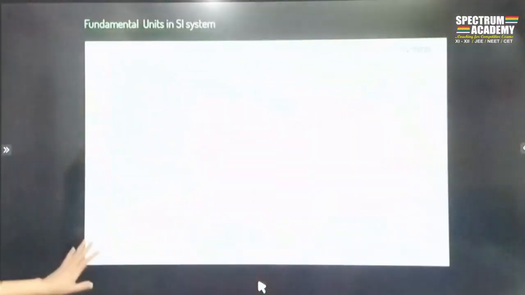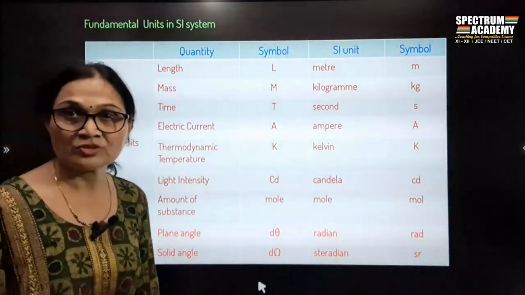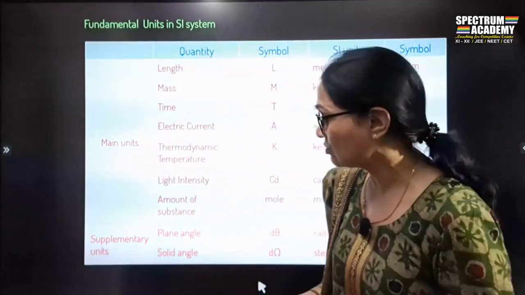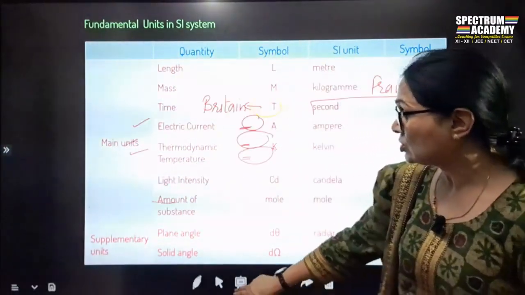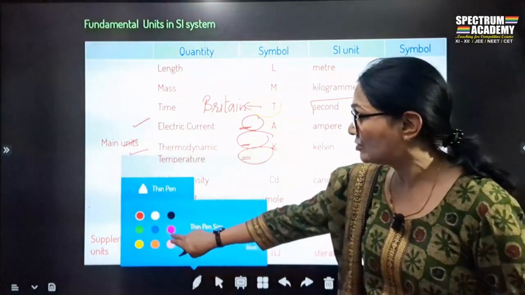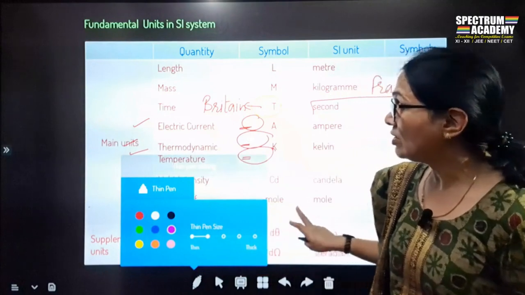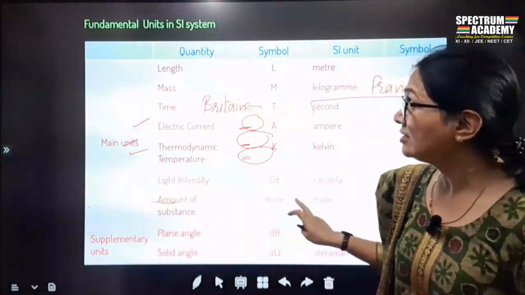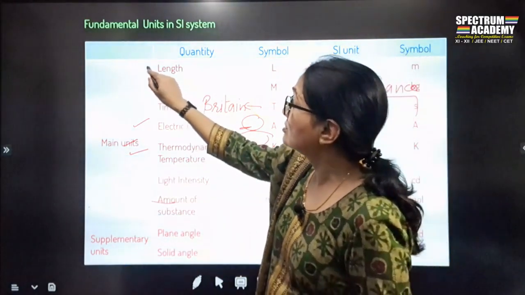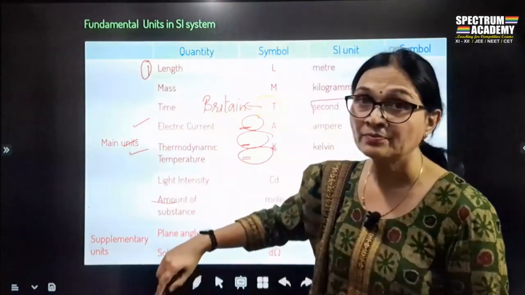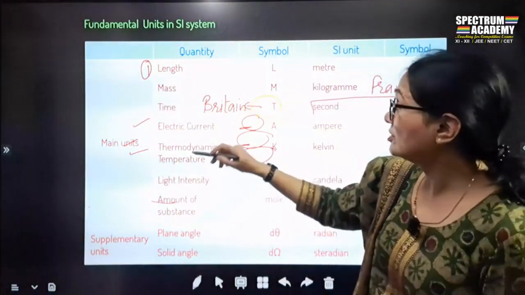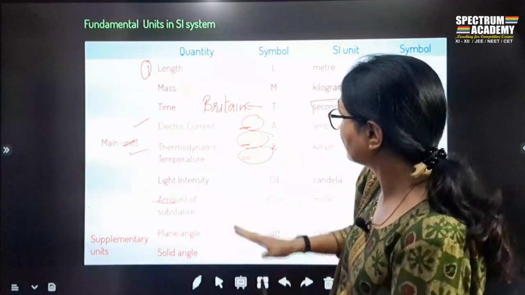Okay, so fundamental units in SI system. Let's see how many fundamental quantities there are in the SI system. You will find that there are 7.